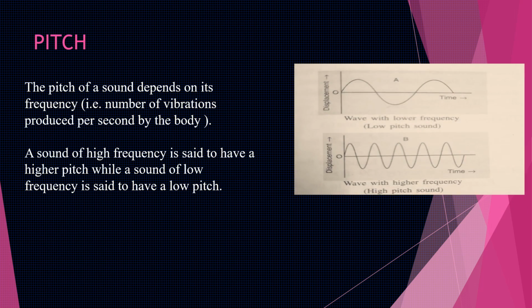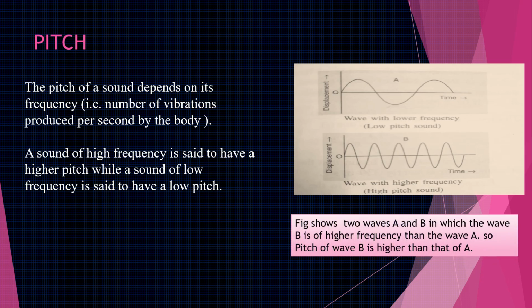Now look at the diagram given. There are two different graphs showing different frequency. Wave A is with low frequency and wave B is with high frequency. So from this figure, we can conclude that the pitch of wave B will be higher compared to the pitch of wave A. Remember that pitch depends on the frequency. If a sound is of high frequency, it is said to be a higher pitch sound, and a sound of low frequency is said to be a low pitch sound.